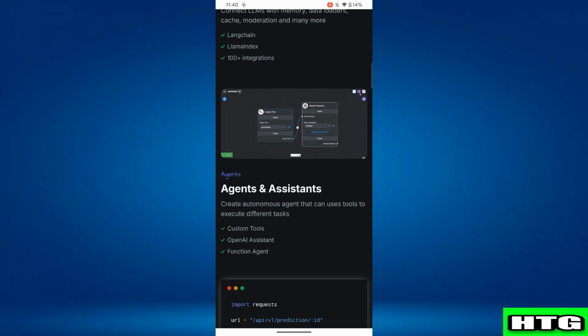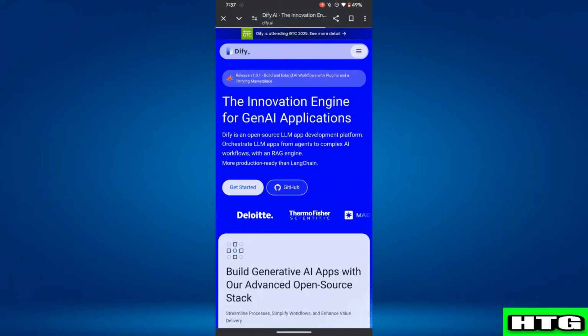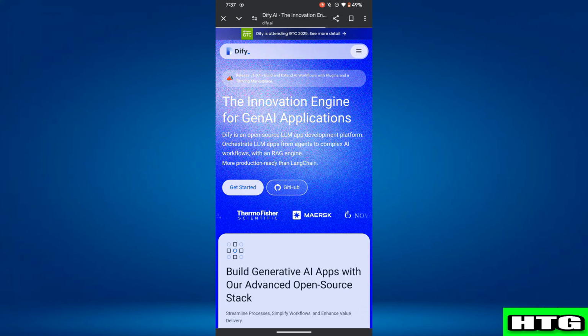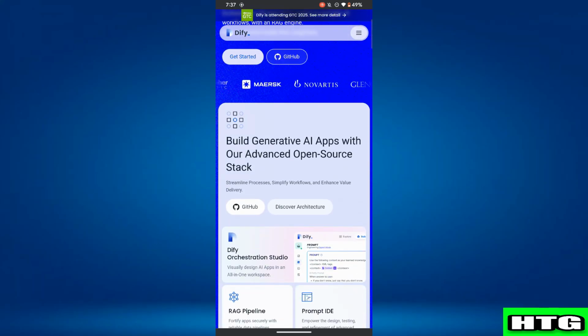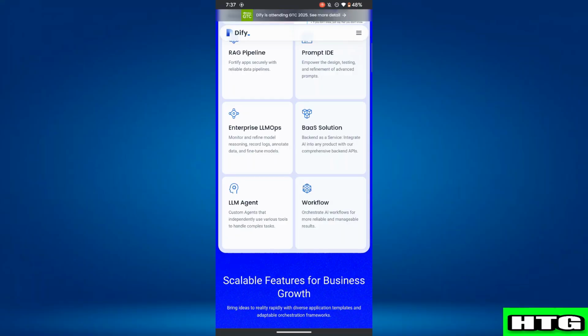But if you prefer an intuitive tool that simplifies AI application development, then Dify is the way to go. So that's the comparison between Flowise and Dify.